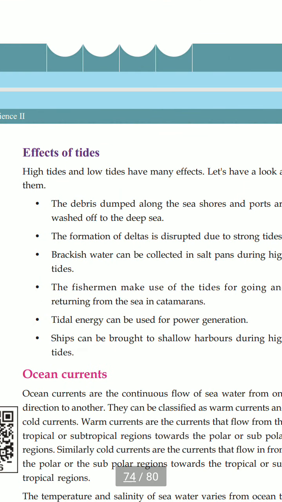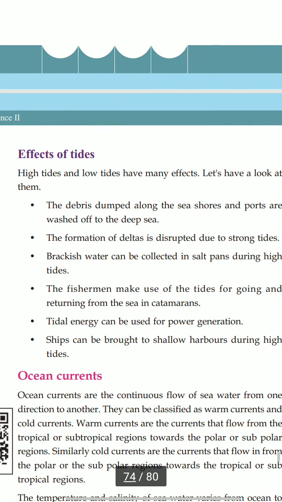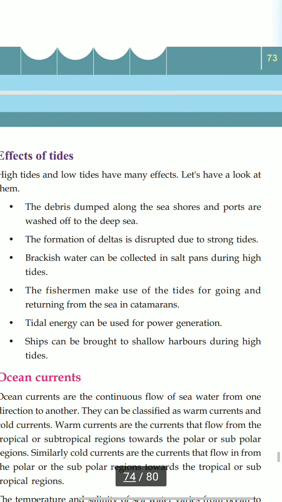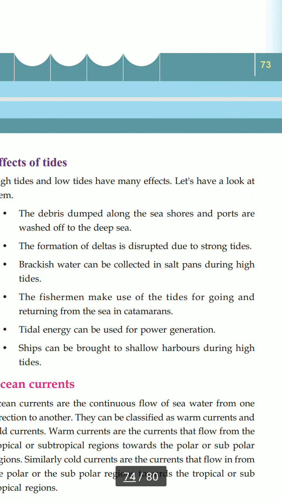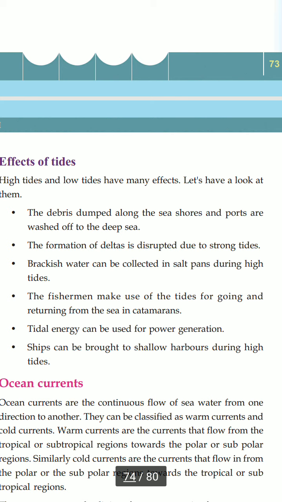High tides and low tides have many effects. The debris dumped along the seashores and ports is washed off to the deep sea. Whatever waste is dumped along the seashores and near the ports is washed off to the deep sea. The formation of deltas is disrupted due to strong tides. Because of strong tides, whatever deltas are formed are also cleared up or washed off.